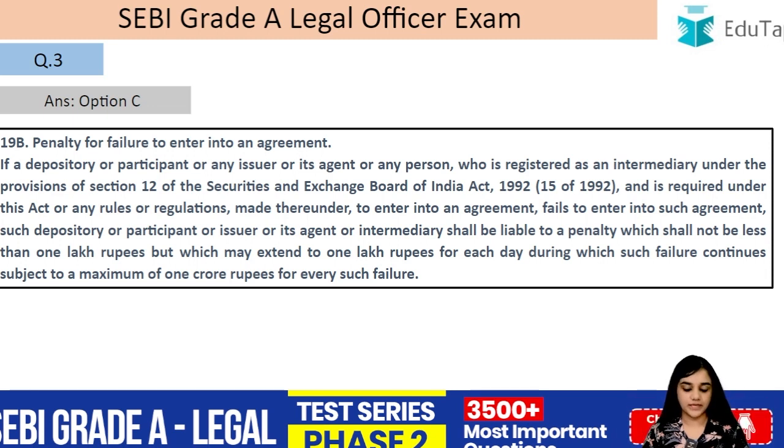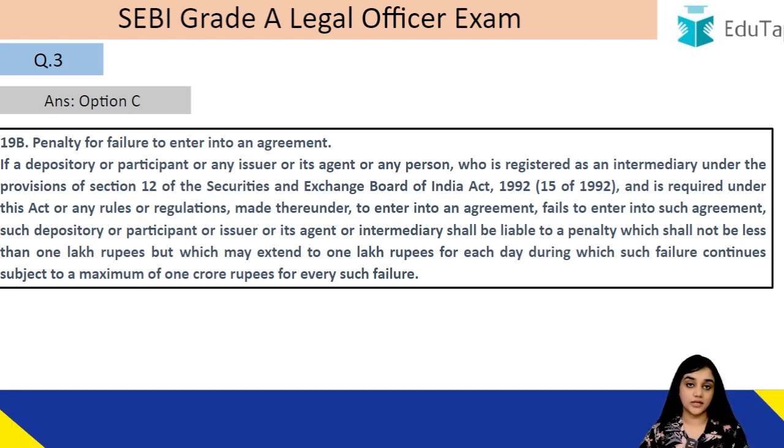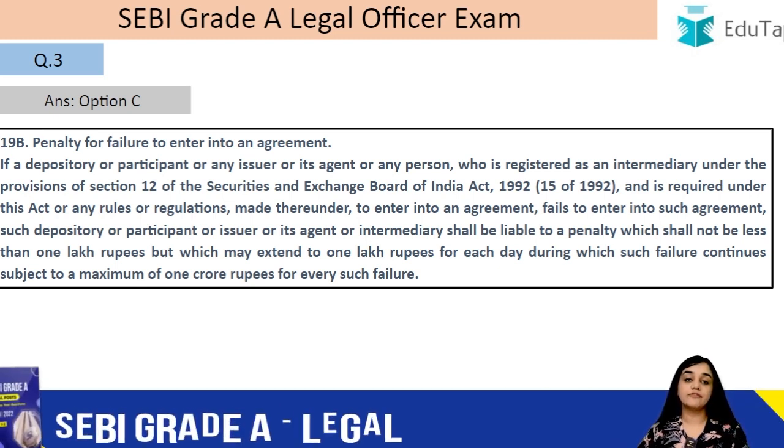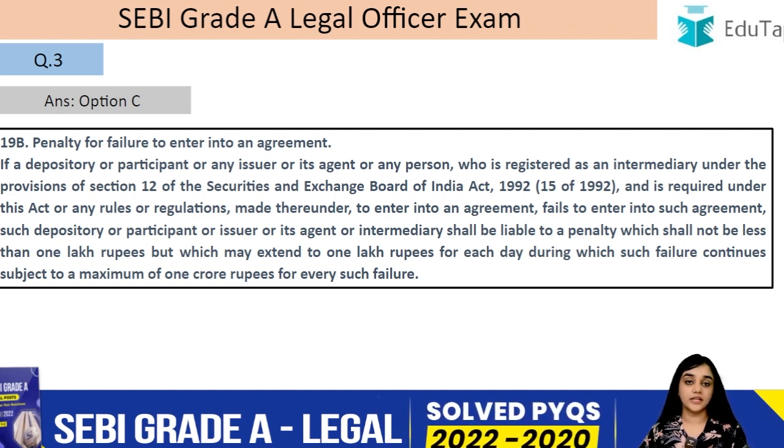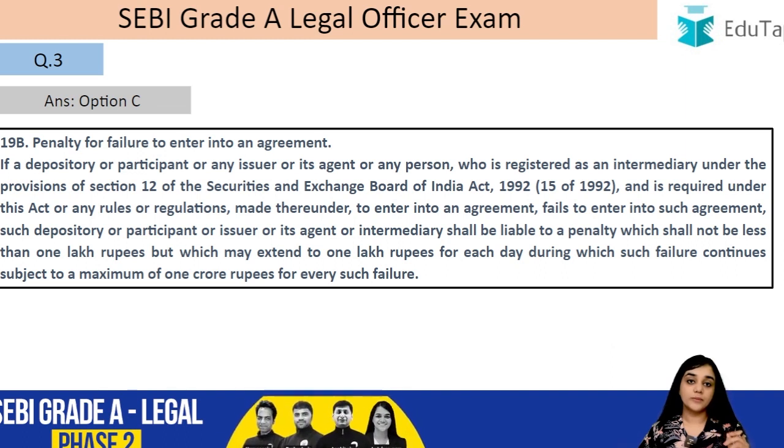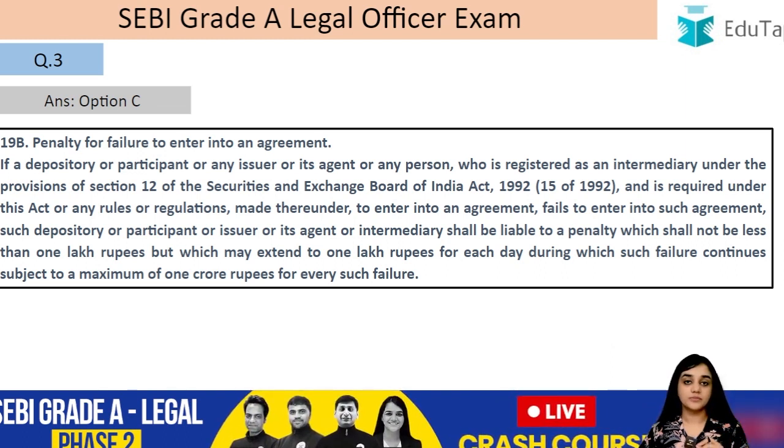So the minimum penalty is 1 lakh rupees, but which may extend to 1 lakh rupees for each day during which such failure continues. So 1 lakh minimum, and for each day during which such failure is continuing, 1 lakh more, right? So 1 lakh for each day and a maximum of 1 crore rupees for every such failure. So it is every such failure. Whenever you fail to make an agreement, you are liable to this penalty, right? Every time. That is why they have said every such failure.